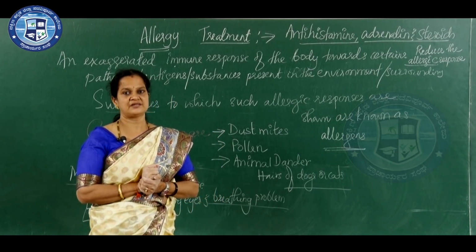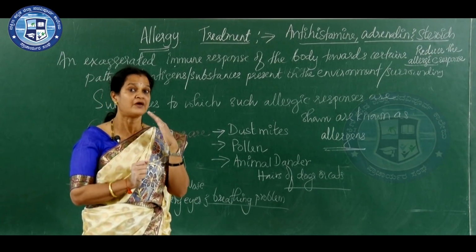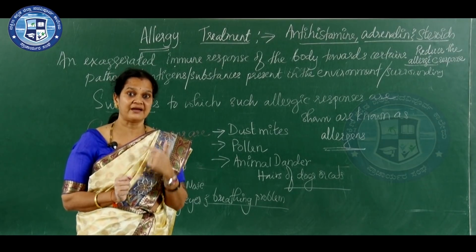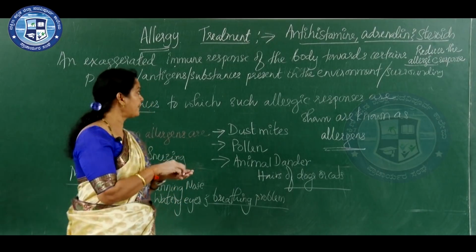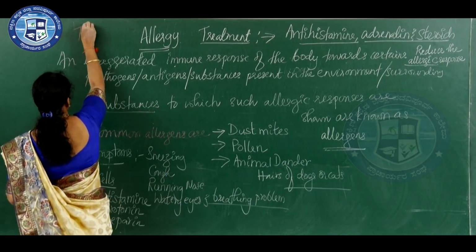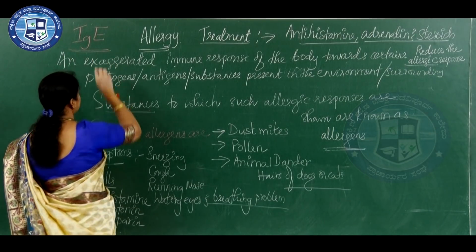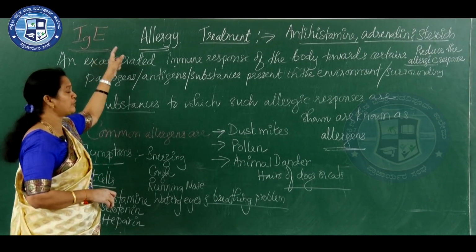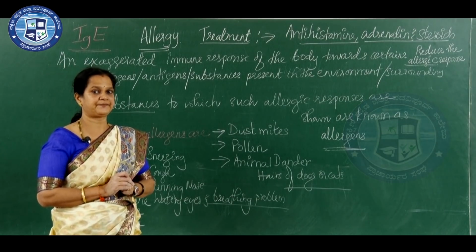Another topic is autoimmunity. This is about allergy. And one more thing here: the type of antibody produced during an allergic response is immunoglobulin E. IgE, immunoglobulin E, is produced during the allergic response in the body.